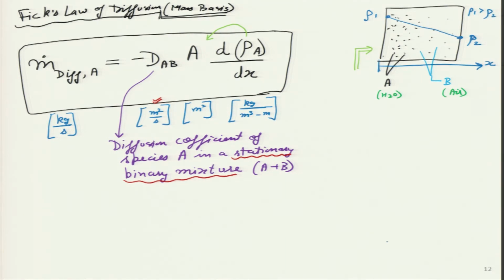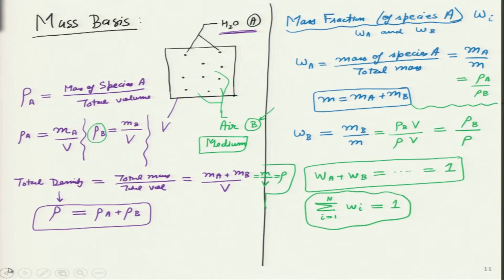But I can replace density as a variable with something else, and that help I will take from the previous slide. There is a small mistake here, this ratio is rho_A by rho. So, what I am going to do is use this particular equality and write it on the next page.